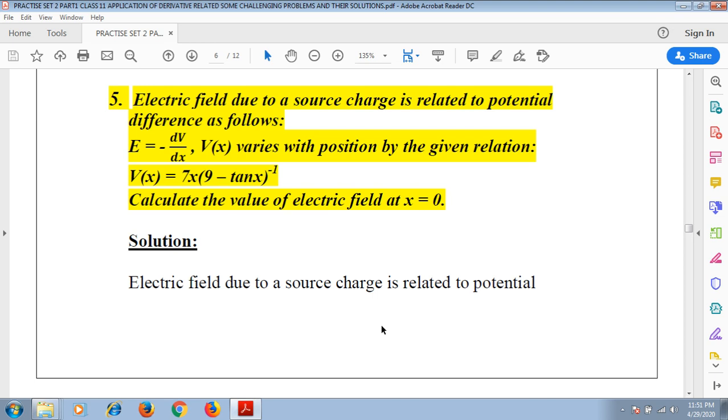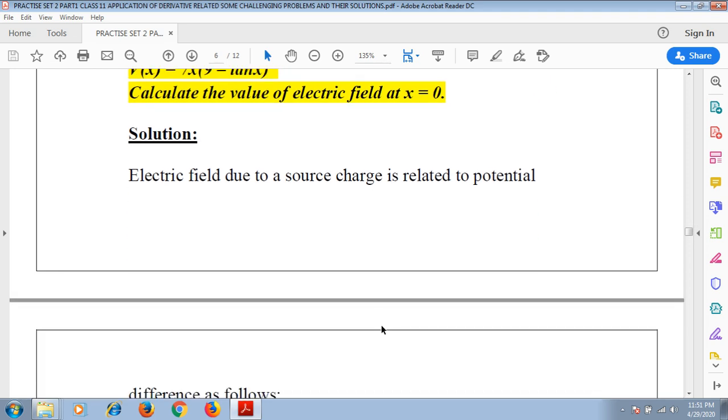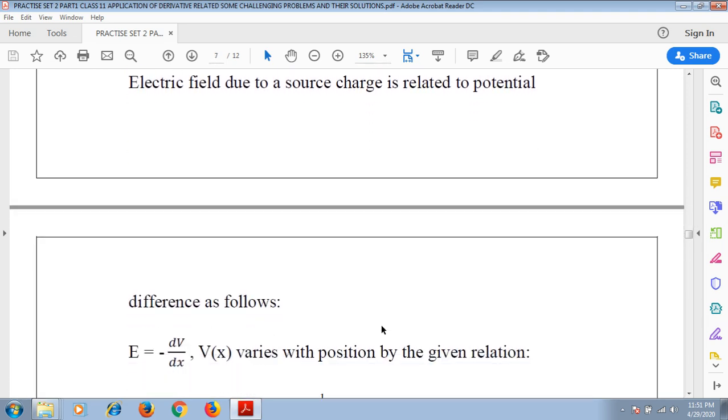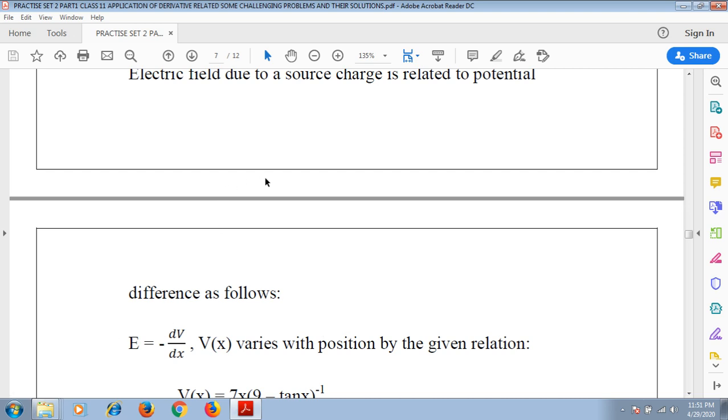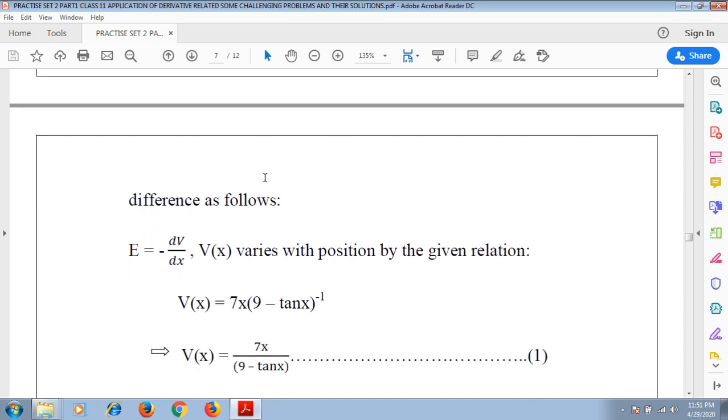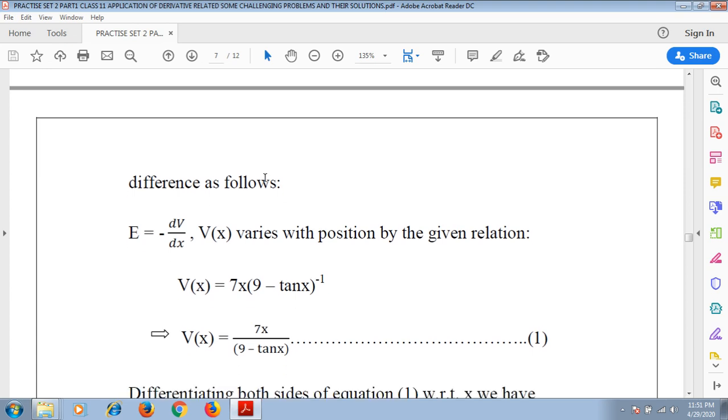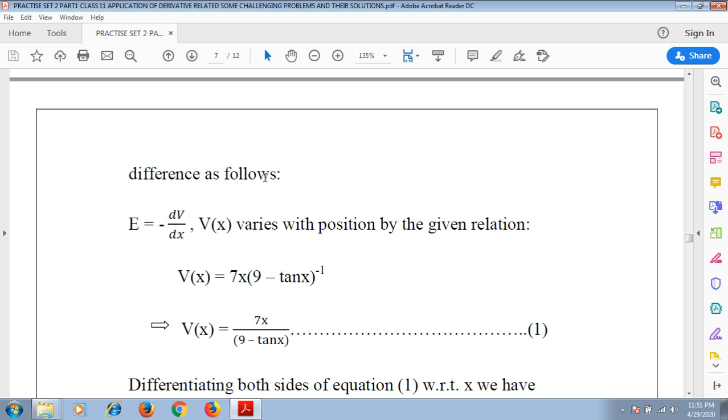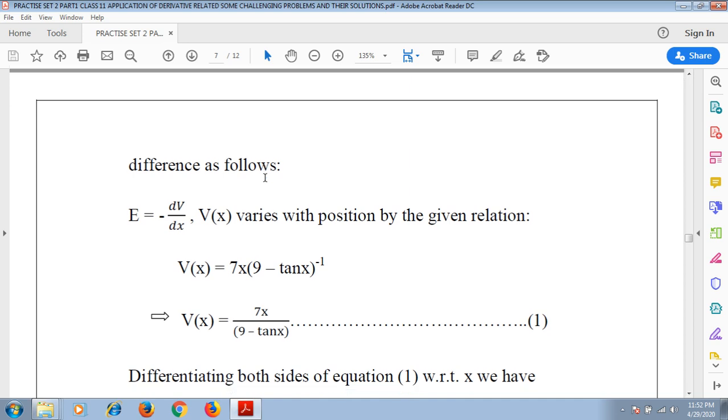So the electric field due to a source charge is related to potential difference by the following relation: E equals minus dV/dx, where V(x) varies with position by the given relation V(x) equals 7x into (9 minus 10x) to the power minus 1. We are applying the quotient rule over here, and it will be convenient for us to use the quotient rule in this problem. So we can write V(x) equals 7x by (9 minus 10x), and we have numbered it as equation 1.